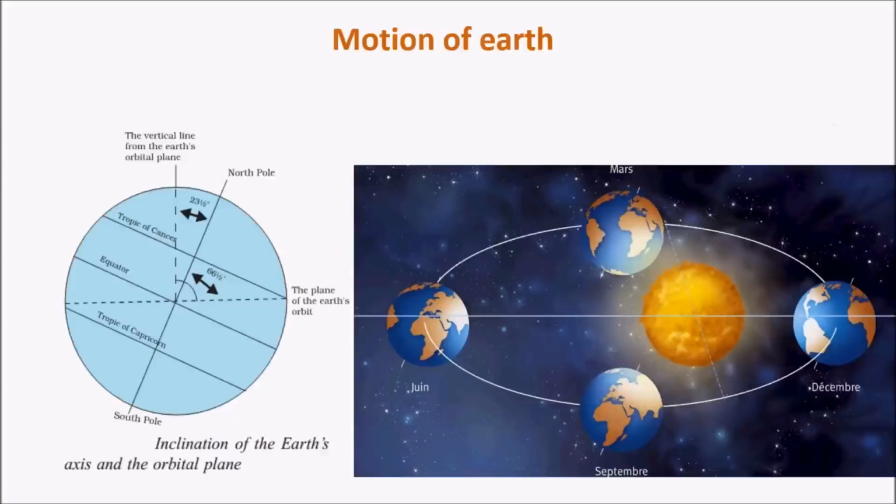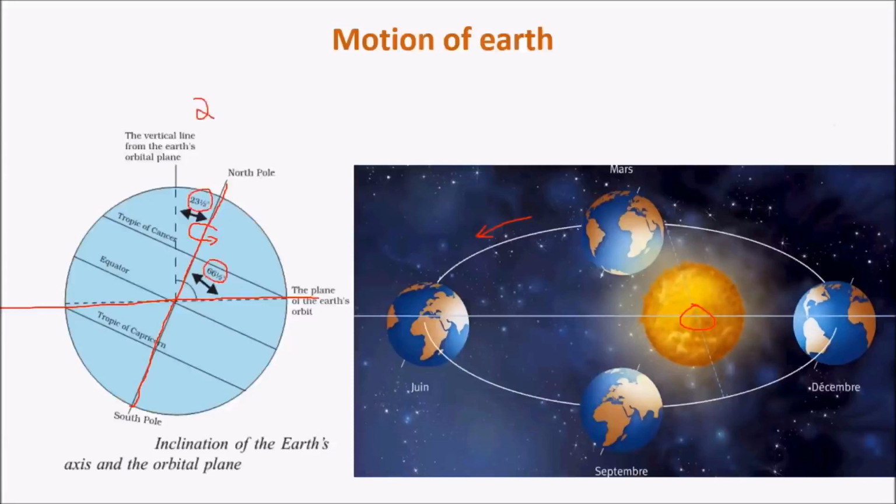Let us first take a look at different motions of Earth. The first important motion is rotation, where Earth rotates along an axis that runs from North Pole to South Pole. The other important kind of motion is revolution, where Earth revolves around the Sun in a fixed orbit, which is elliptical in shape. It is not circular but elliptical, and this plane in which Earth revolves is called the orbital plane. And the axis makes an angle of 66.5 degree with the orbital plane. Hence, the Earth is said to be tilted by an angle of 23.5 degree.